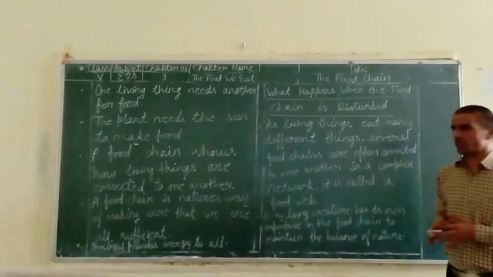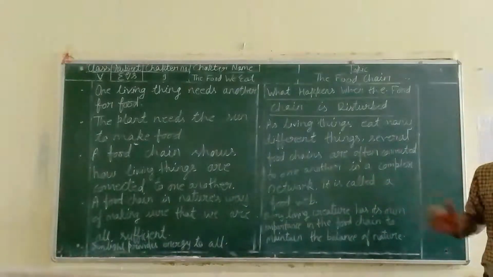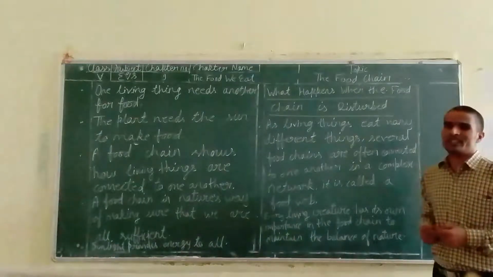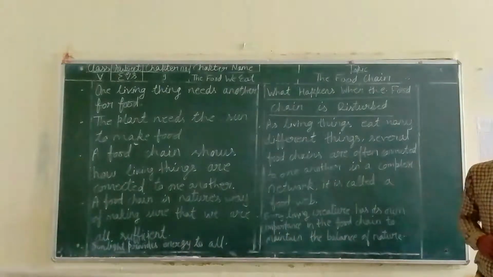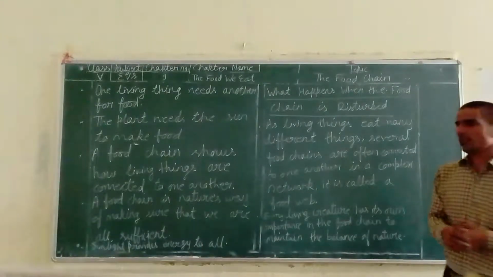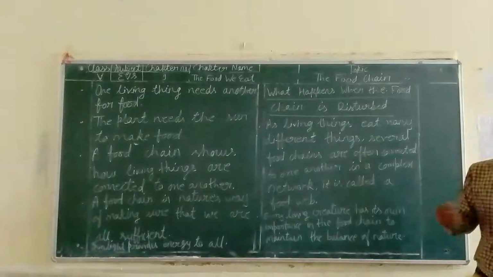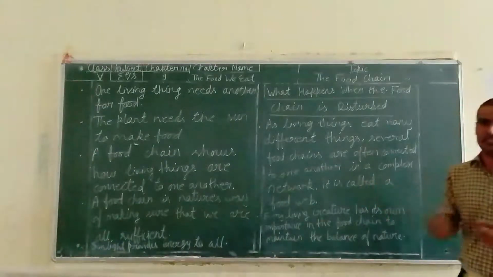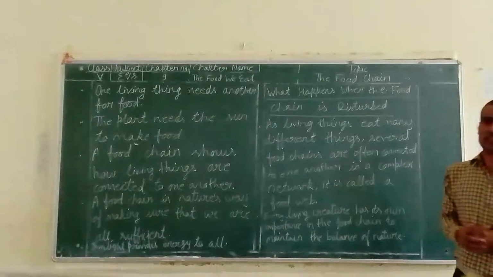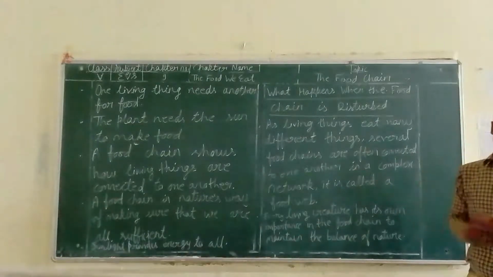In the forest, you can find different types of wildlife present. Suppose a particular living thing got injured, what will be the result? Suppose the carnivorous animals like the lion and tiger get injured. In that condition, the herbivorous animals present there will be totally free.